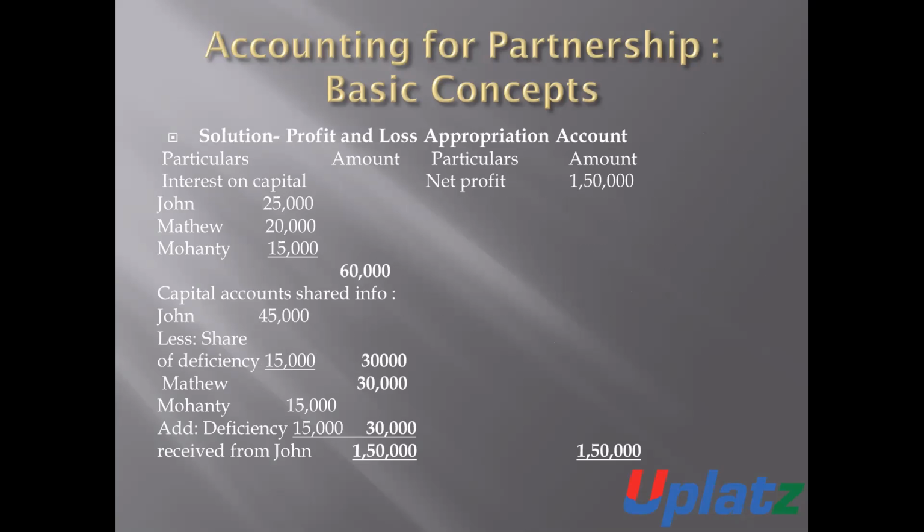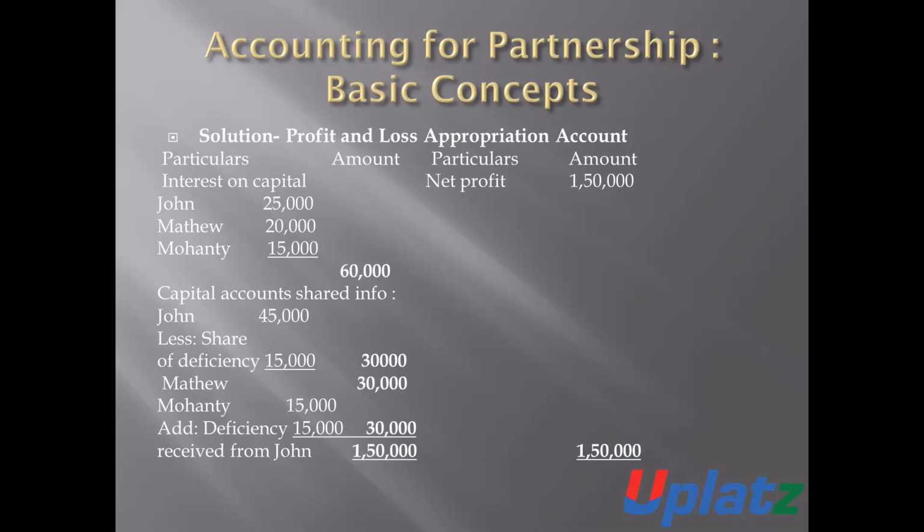So the amount of net profit is 1,50,000. We will reduce the amount of interest. In the case of John, it is 25,000. In the case of Mentha, 20,000. In the case of Monty, 15,000. Because the rate of the interest on capital is 10%. Total amount is 60,000 rupees.